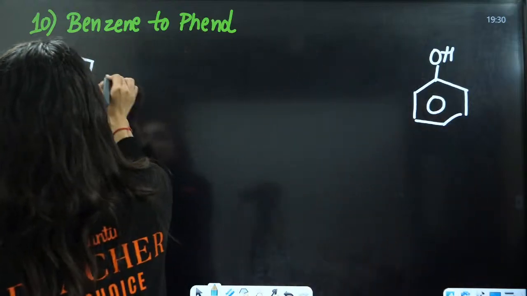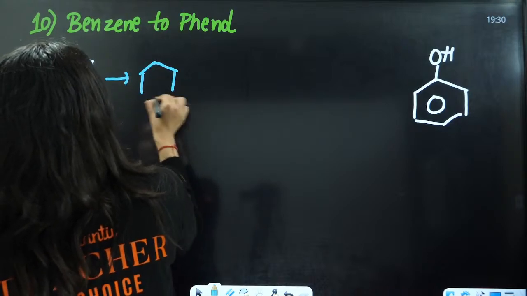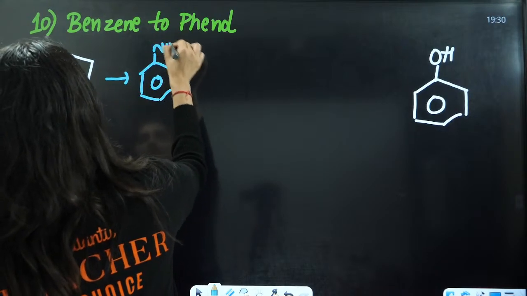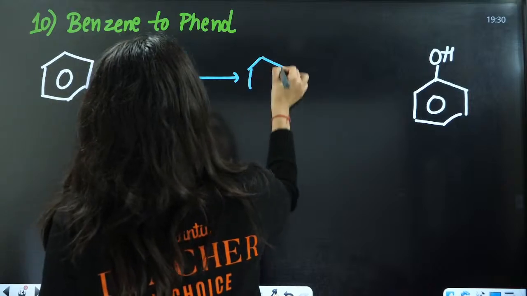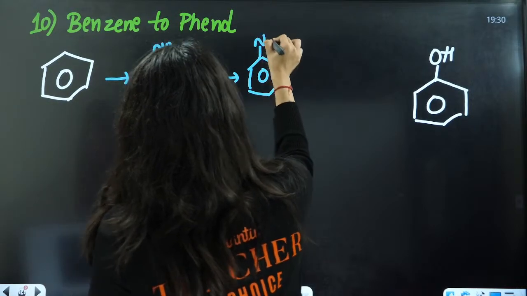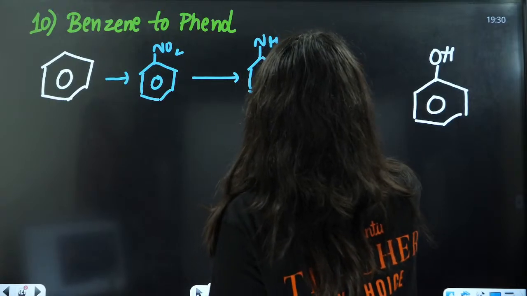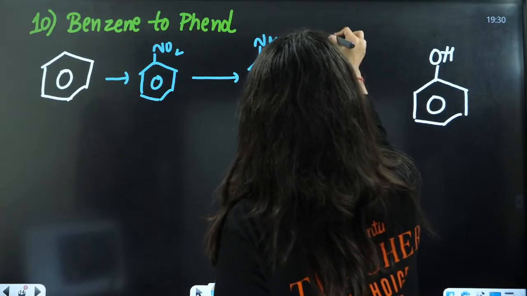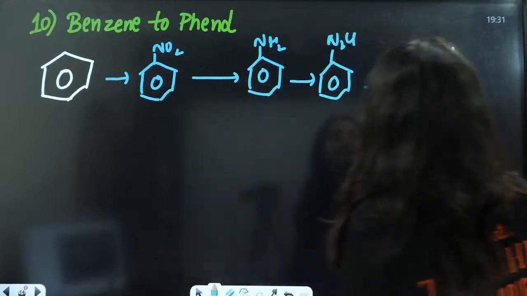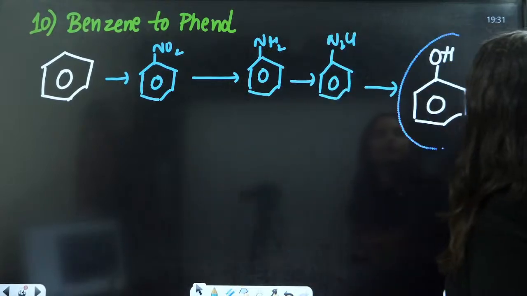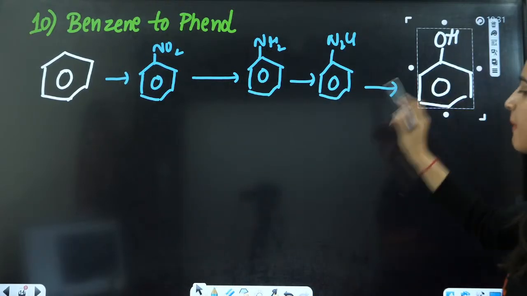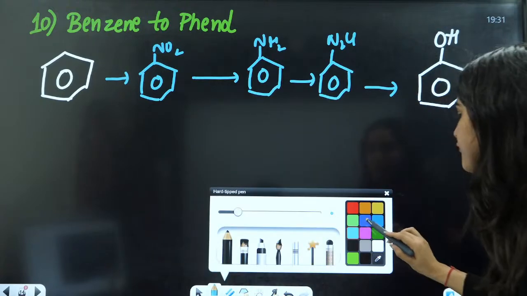You do one step here, that is nitrobenzene, then reduce it to aniline, then convert it to diazonium salt, that is N2Cl, then convert it into phenol by warming it, right? This can be the first way.